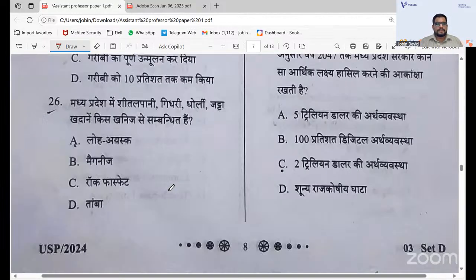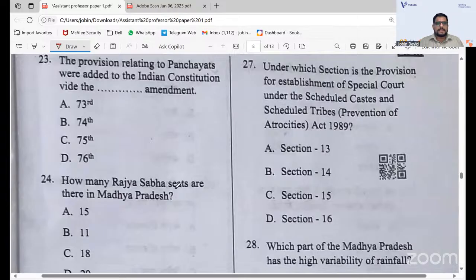Then coming to the 23rd one: the provision relating to the panchayats was added to the Indian Constitution by which amendment? This 23rd question is very important. Why? Because the Indian Constitution is very important for NET exams, as you should study governance and administration. There are topics regarding higher education, and NTA can ask questions regarding that.